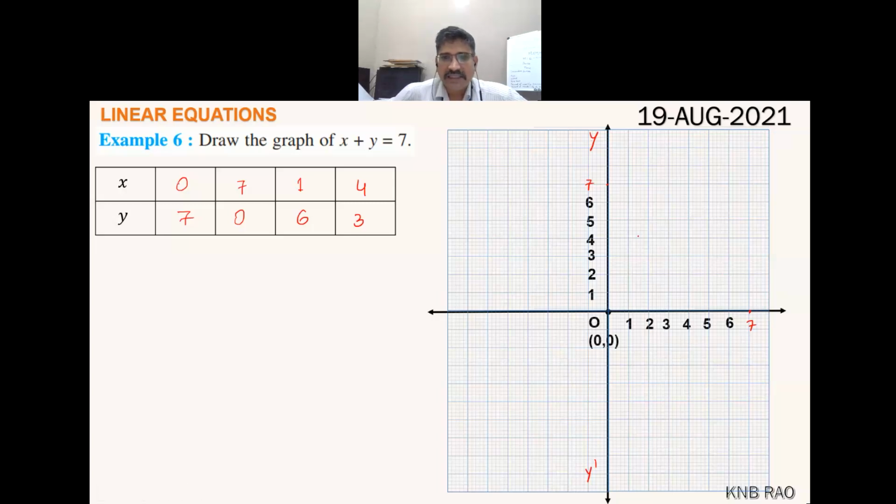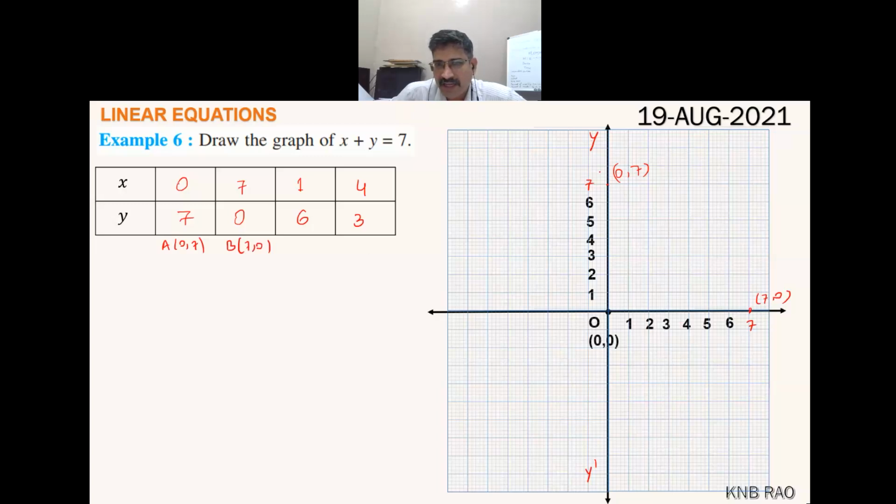So children, here we will go for representing (0, 7). Which is the (0, 7)? This point is (0, 7). Next, (7, 0) is this point. So let me say this as point A (0, 7) and point B (7, 0).